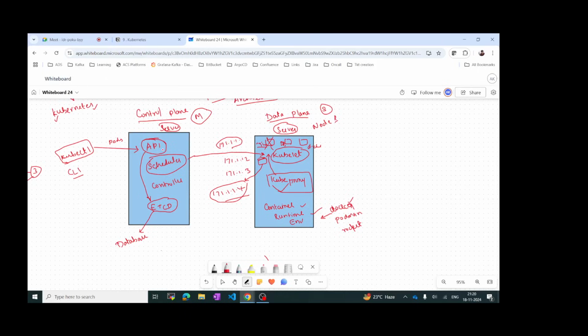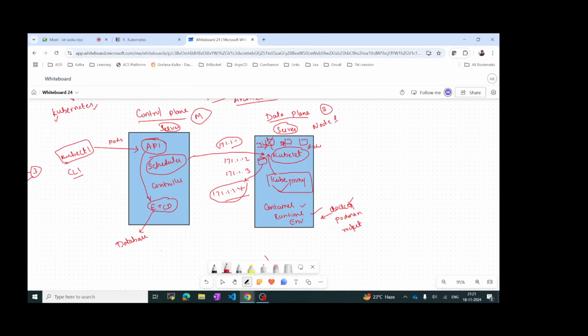So what is API? API is the one which receives the data from outside. In case any application has to communicate, it has to communicate with API, and then API informs the scheduler. In case any pods have to be created, it will inform the scheduler, and scheduler will contact the kubelet, and kubelet will try to deploy the pod in the node. And what is the use of controller? Controller manages different controllers, like the node controller and the replication set controller, which we can see later. So these controllers are managed by this controller. And etcd is nothing but a database.